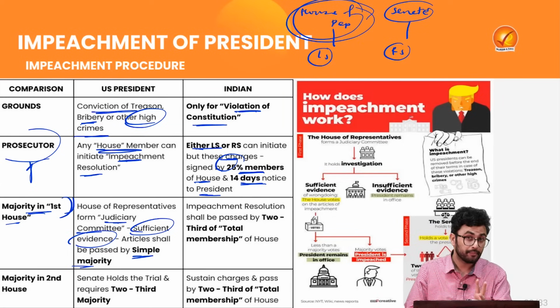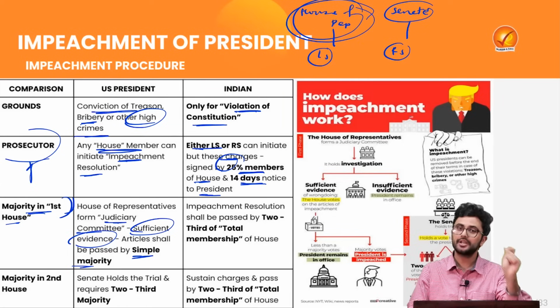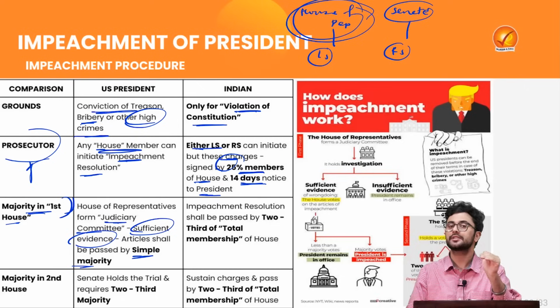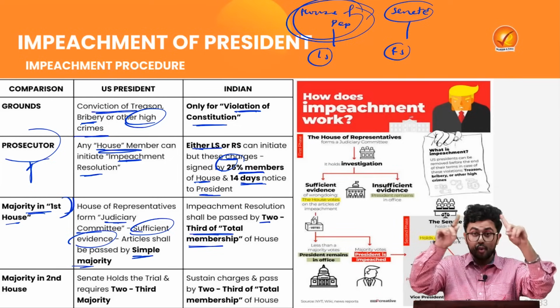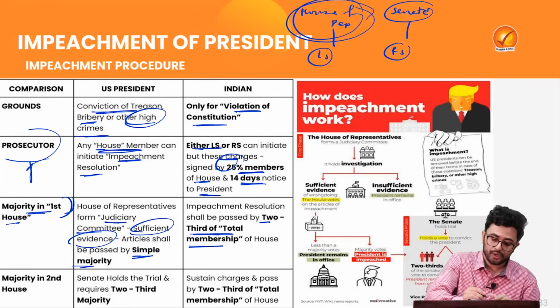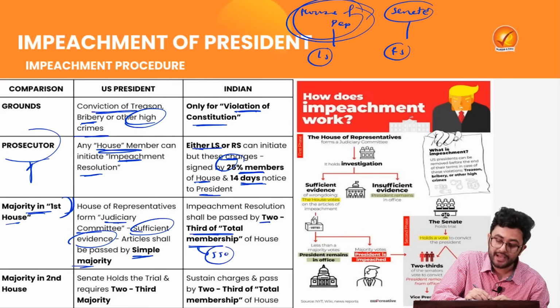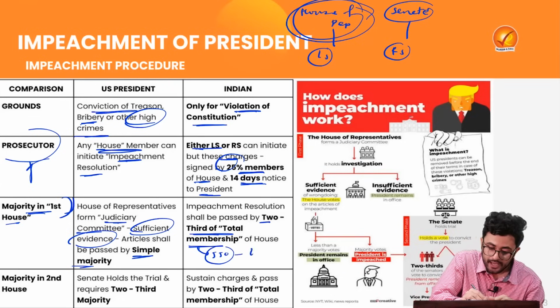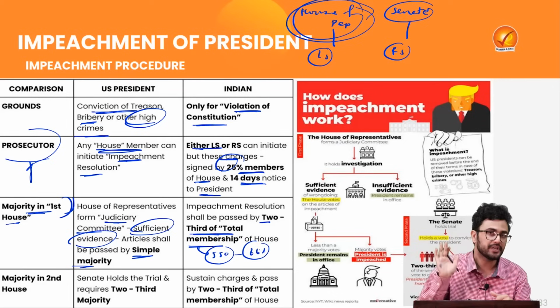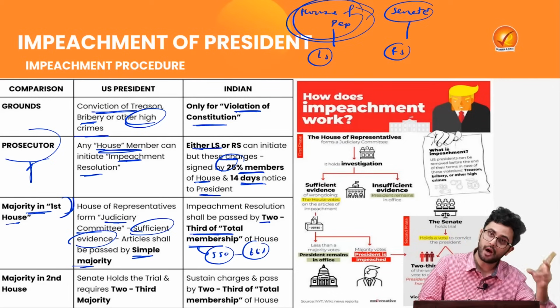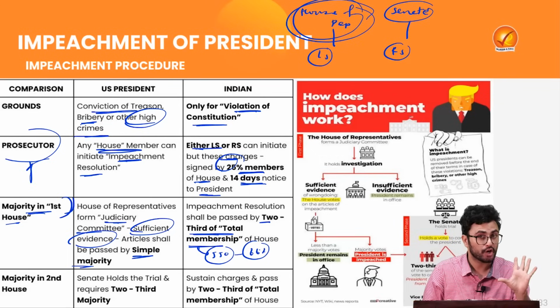On the other hand, remember that there is a very special kind of majority which is required to pass such an impeachment resolution for the president in our country, where the House needs to pass it by 2/3 of the total membership of the House. So if the membership of the Lok Sabha is 550, then 66% of votes shall go in favor to impeach the president. However, in the House of Representatives in the US, it is only a simple majority.